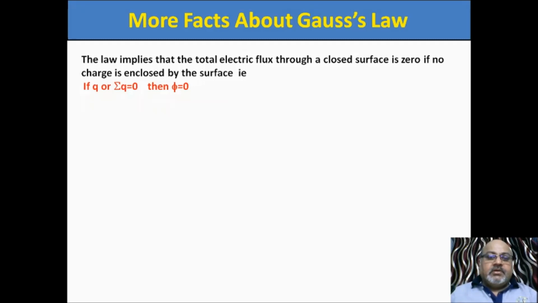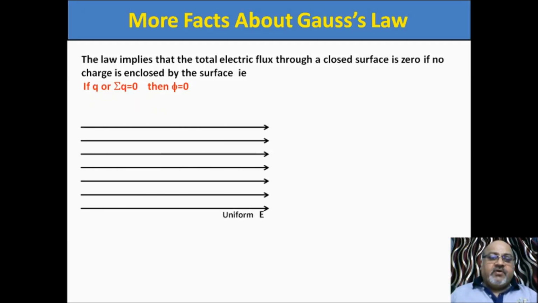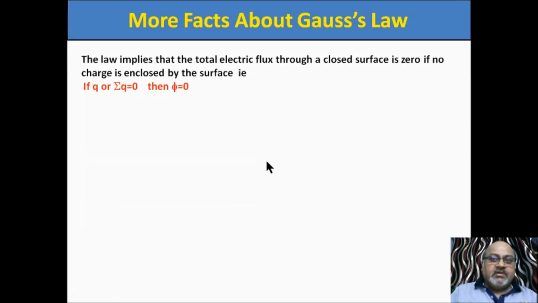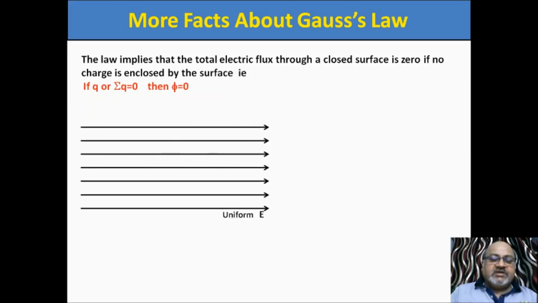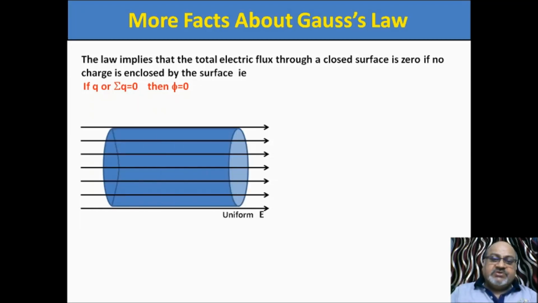Now, let us take a uniform electric field E. What are the properties of a uniform electric field? Electric field lines are parallel. I repeat again, electric field lines are parallel. This is a uniform electric field. I place a cylinder in this uniform electric field.